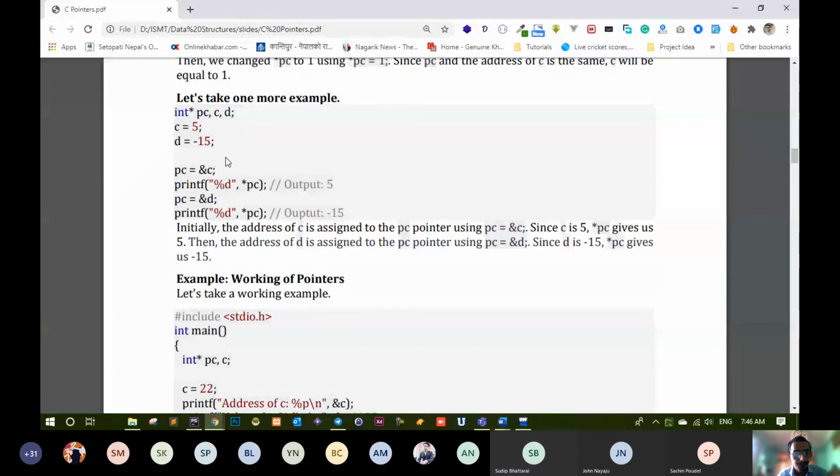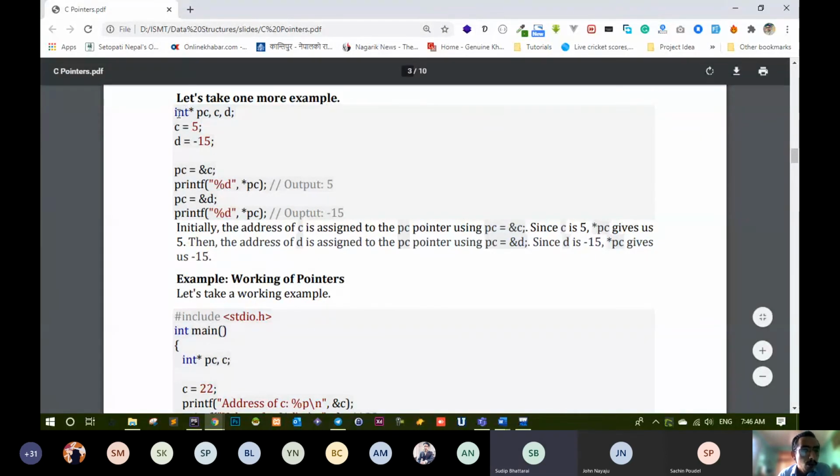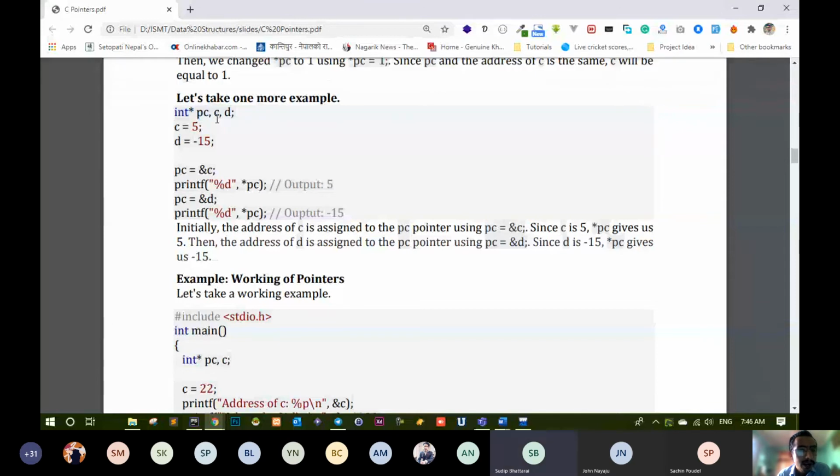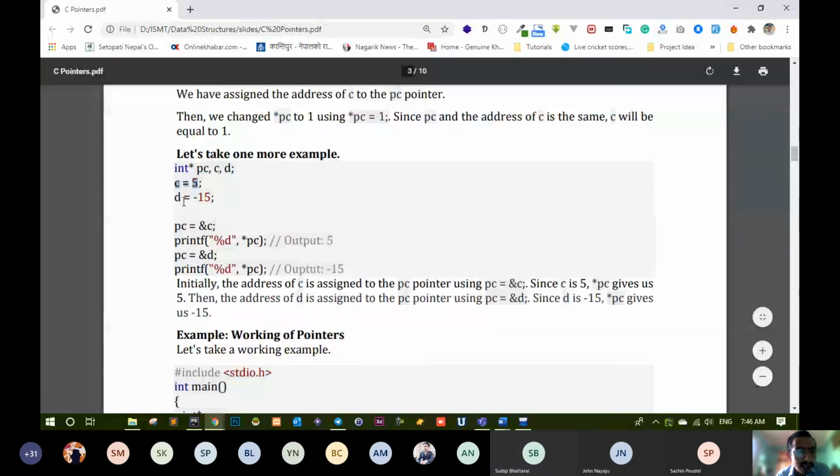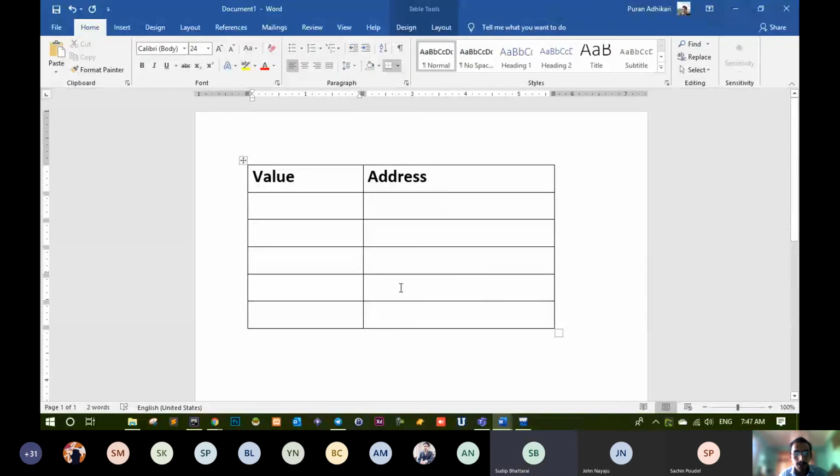This is another example again. See carefully here. We made a pointer variable PC, and we made a normal variable C, and another normal variable D. Now we put C as 5 and D as -15. Let's do it in our table here.